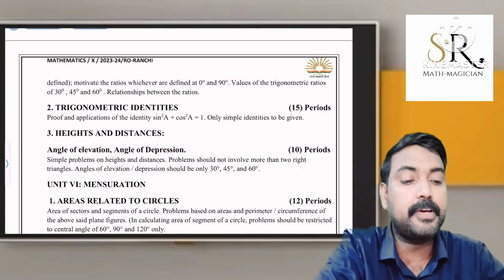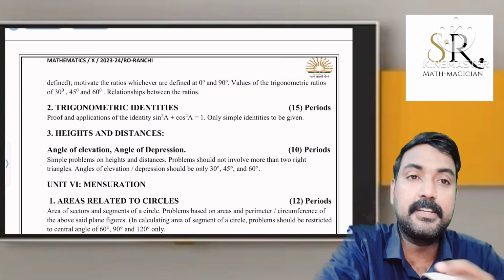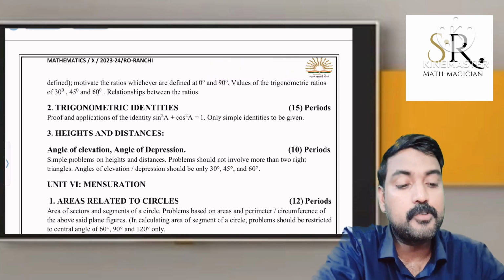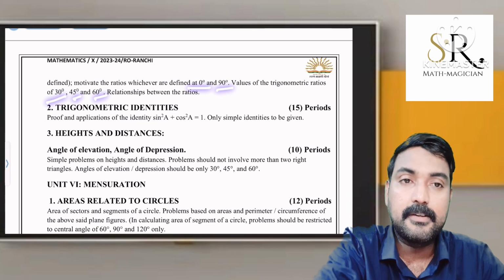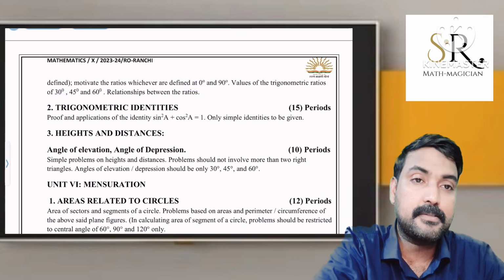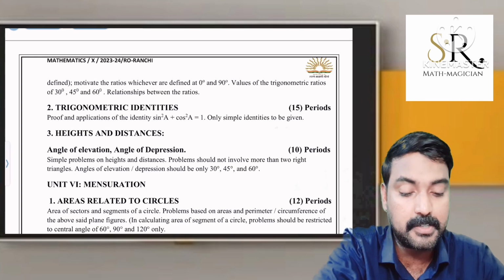Then we studied the very important thing, sin square theta plus cos square theta is equal to 1. This is the important identity. In detail, we will discuss later. So, another thing, specific angles are there: 0 degree, 30 degree, 45 degree, 60 degree, 90 degree. These specific angles will be inserted in a trigonometry ratio. What is sin 0, sin 30, sin 45? These values we have to study.